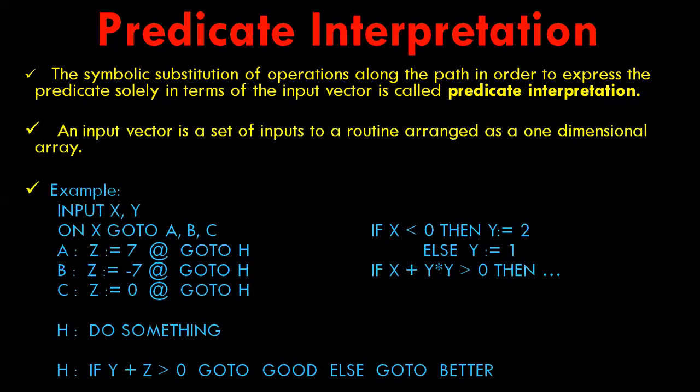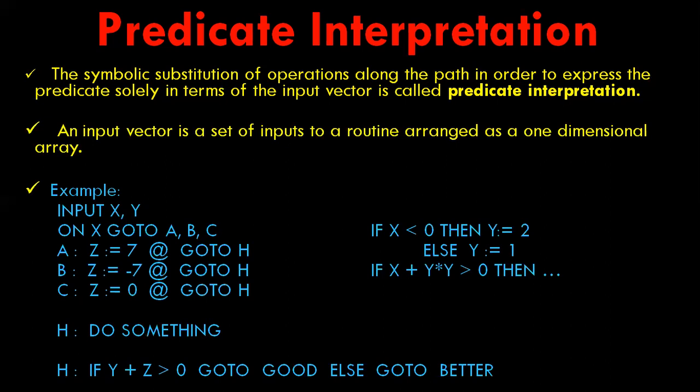Sometimes the interpretations may depend on the path. For example, in this particular example on the screen, the predicate interpretation of H depends on the path we took through the first multi-way branch.